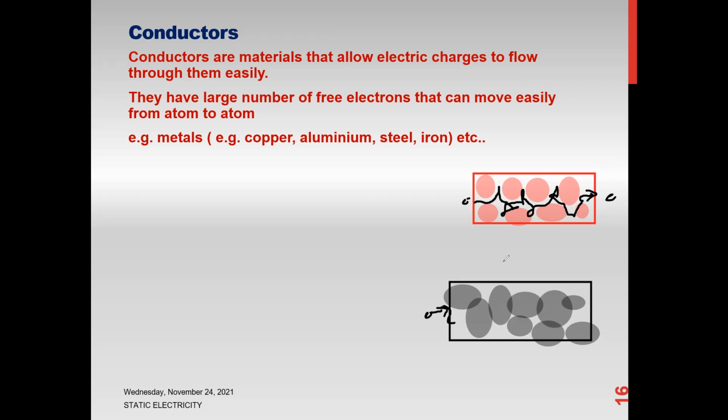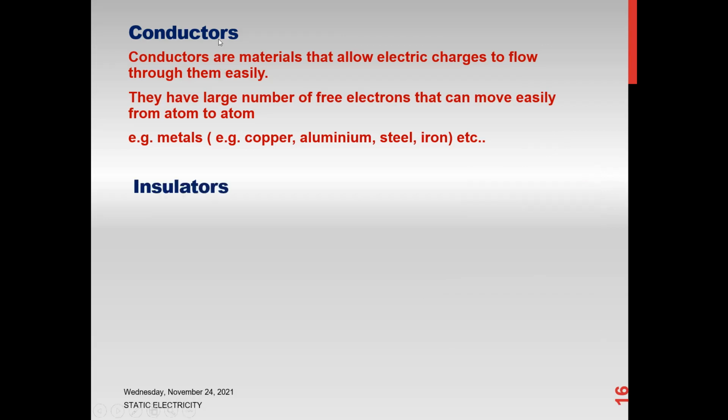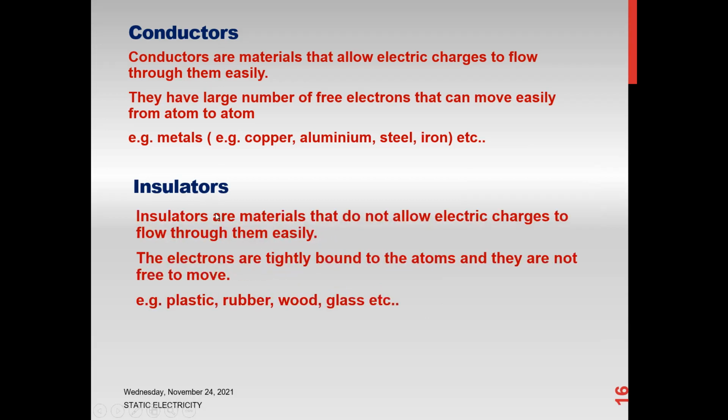So we call them insulators. In terms of electrical conductivity, a material can be an insulator or a conductor. A conductor allows charges to flow through it, such as all metals. An insulator does not allow electric charges to flow through it, such as plastic,